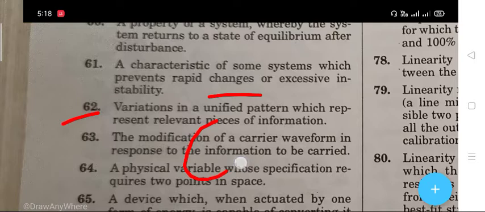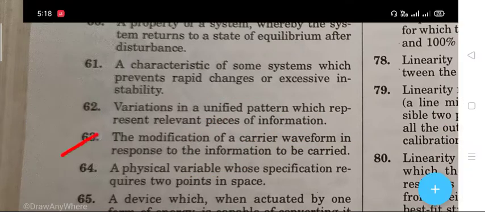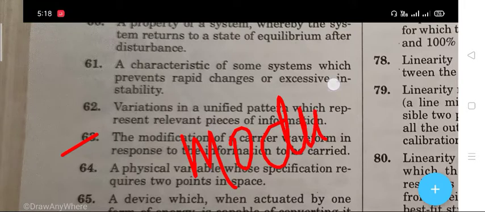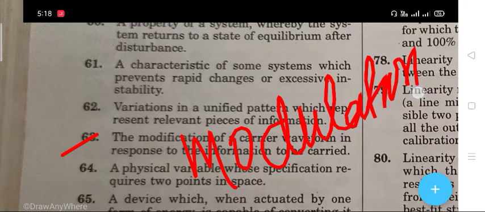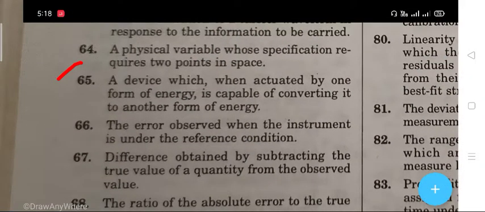The next question 62 is that a variation in unified pattern which represents relevant pieces of information. The right answer is code. The next question 63. The modification of a carrier waveform in response to the information to be carried. The right answer is modulation.